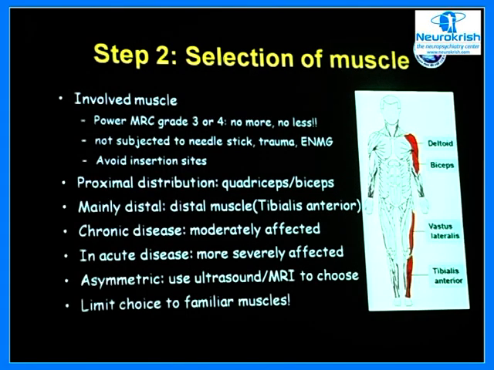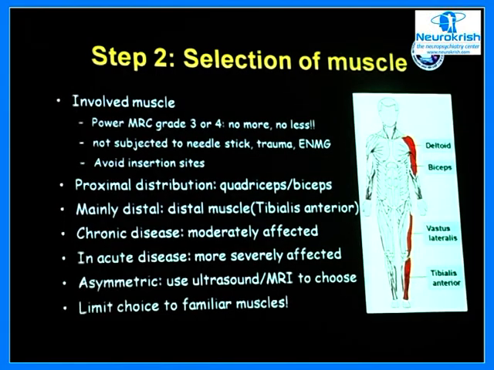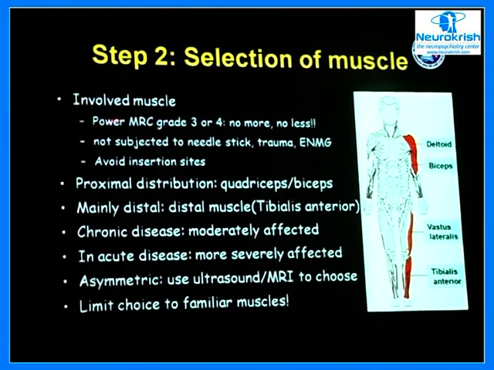Now, I told you there are several muscles and not all of them are biopsied. There are certain groups of muscles that you need to keep in mind. You have to see the grade of the muscle. The grade is anywhere from 0 to 5, 0 being the significantly involved muscle, while 5 is the normal muscle.